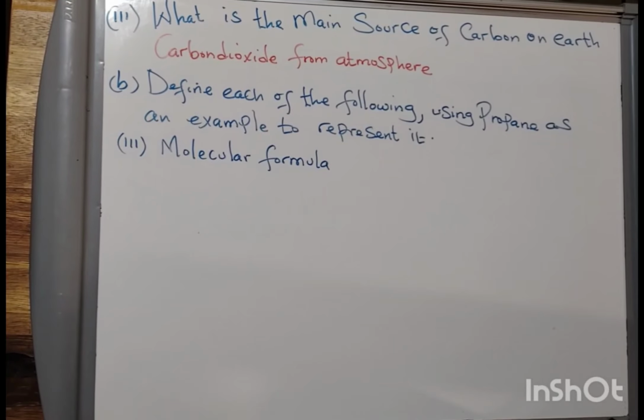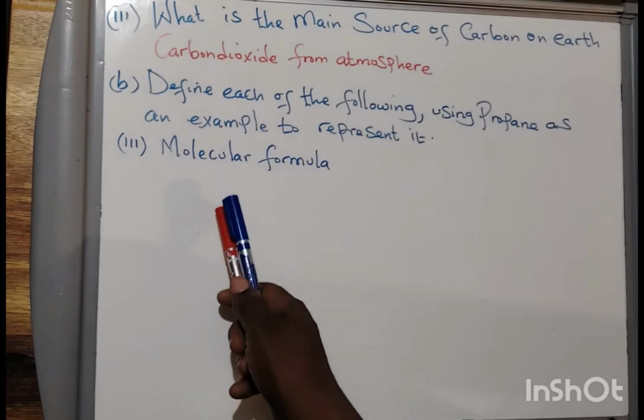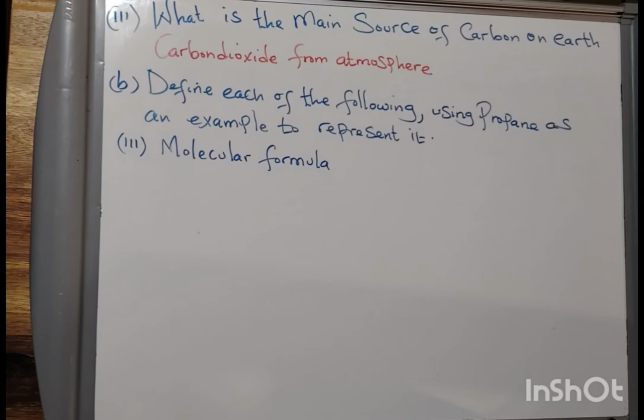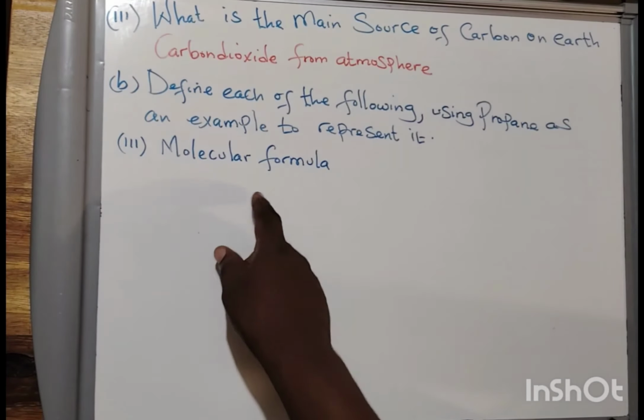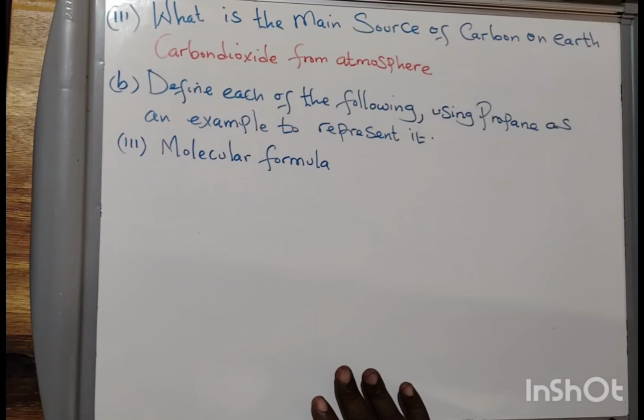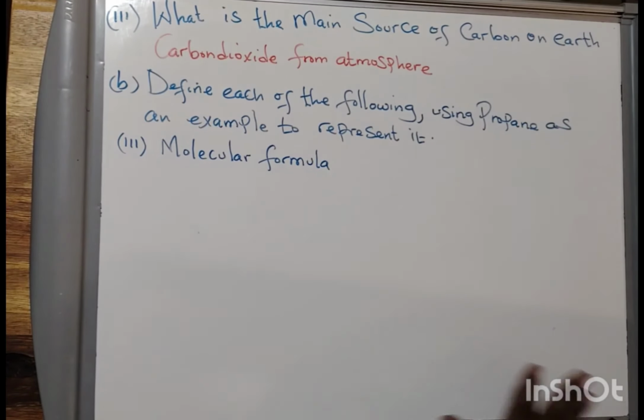Then comes this question. Molecular formula. What is it? It's the type of formula which indicates all the types of elements present in a molecule and the number of each.